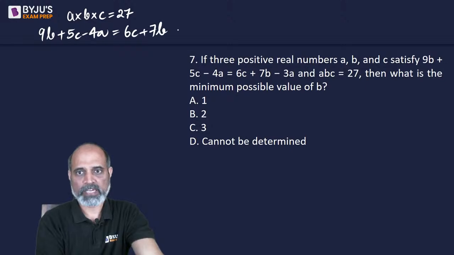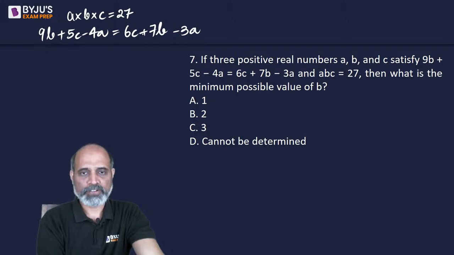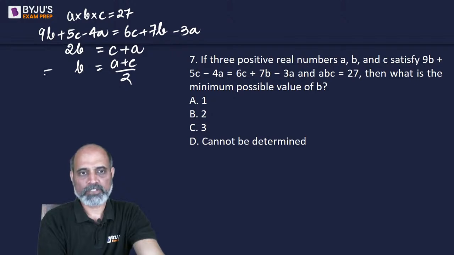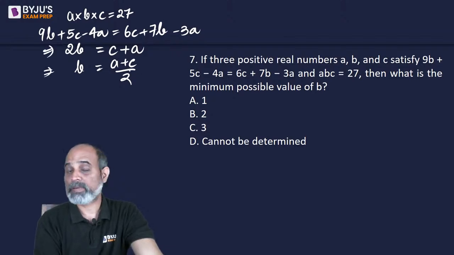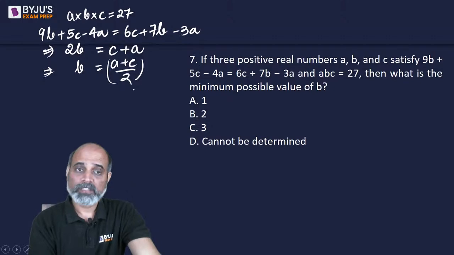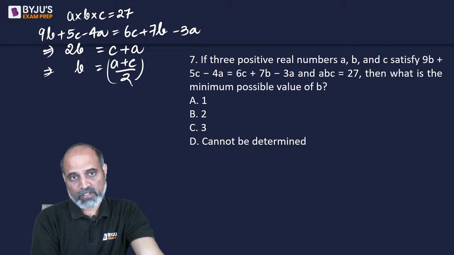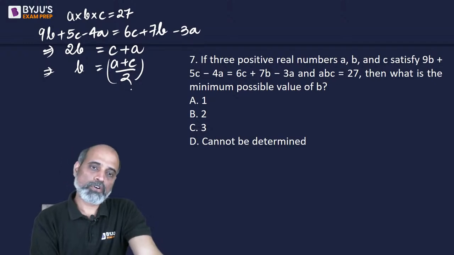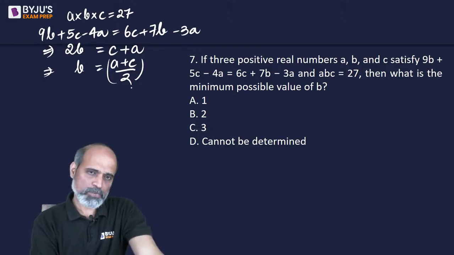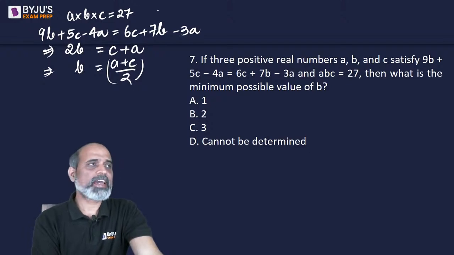plus 7B minus 3A. And if we rearrange it, we will be getting 2B is equal to C plus A, or B is the average of A and C. Now this is a certain relation that makes sense. This is much better. Right? So if B is the average of A and C,